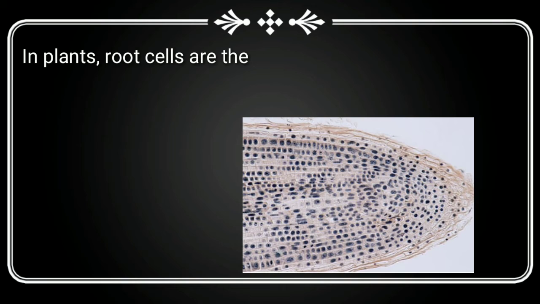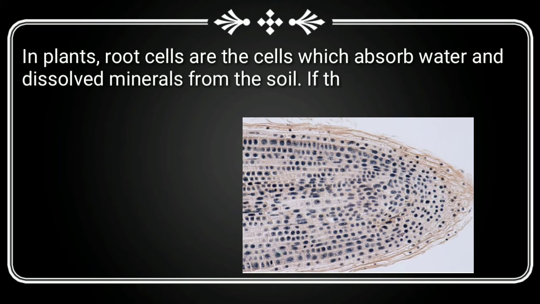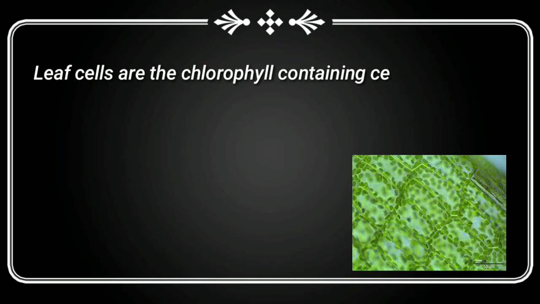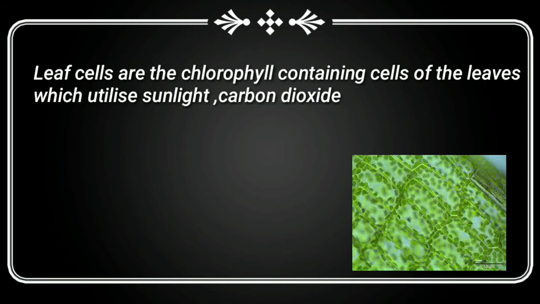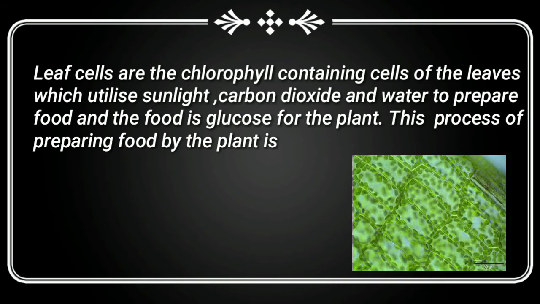In plants, root cells are the cells which absorb water and dissolved minerals from the soil. If the root cells die for any reason, the plants will wilt and die. Leaf cells are the chlorophyll-containing cells of the leaves which utilize sunlight, carbon dioxide and water to prepare food, and the food is glucose for the plant.